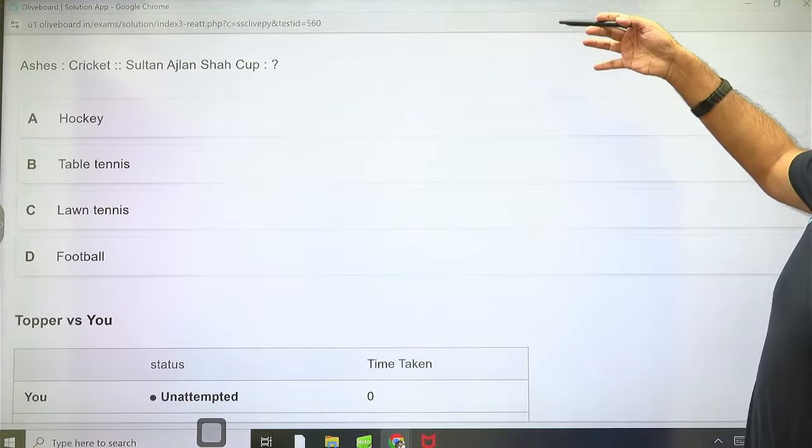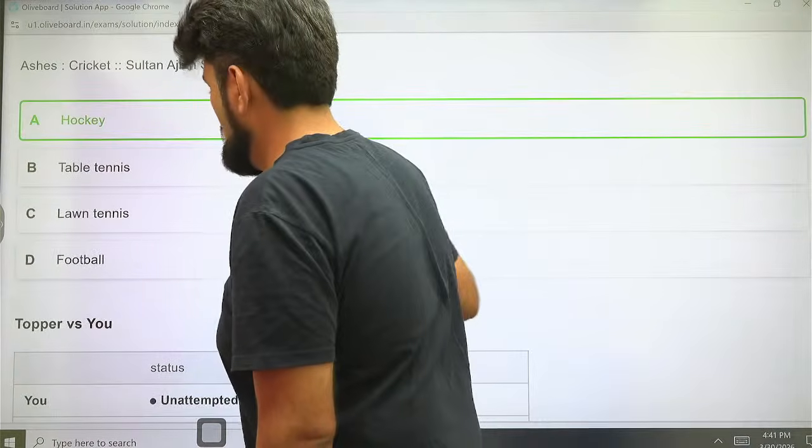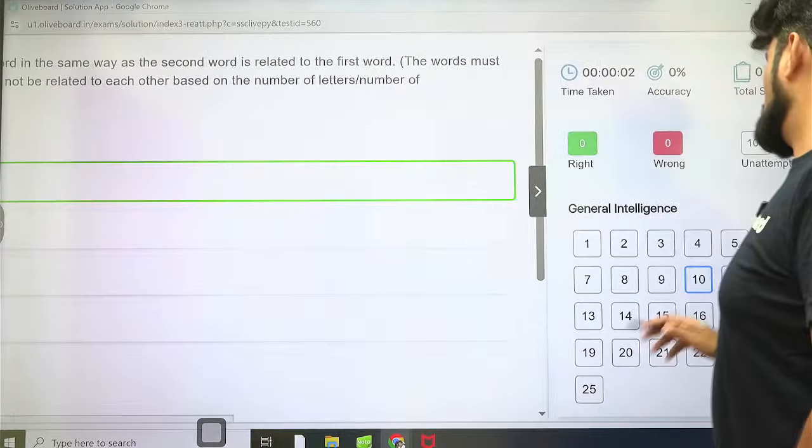Ashes is related to cricket. Sultan Ajlan Shah Cup is related to hockey. This is general knowledge. If you have it, you have it. 16 seconds. Excellent. Good job. Next.